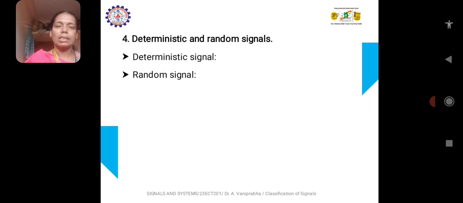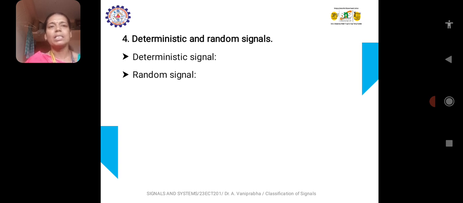The next type of signal, under the classification of signals, the fourth type, is deterministic and random signal. In a deterministic signal, from the name itself we can understand that the signal can be determined or represented mathematically before it actually occurs. For example, x of t is equal to 2 sine omega t is a mathematical equation. So x of t is nothing but a sinusoidal signal. It can be understood from the mathematical equation itself. There is no uncertainty. You can predict the signal even before it actually occurs. This is the deterministic signal.